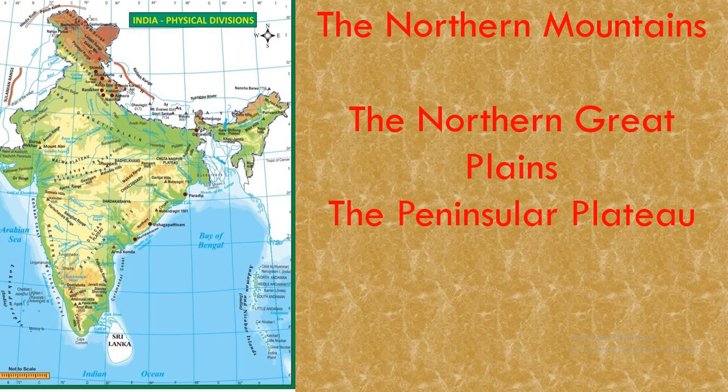Okay. The third one is the Peninsular Plateau. Peninsular Plateau is in yellow shade. It starts from top to bottom. At the bottom you can also see Cardamom Hills. At the top you can see Gangetic Plains. I told you Ganga plain. From that Gangetic plain to here, the yellow, light shade is called the Peninsular Plateau.